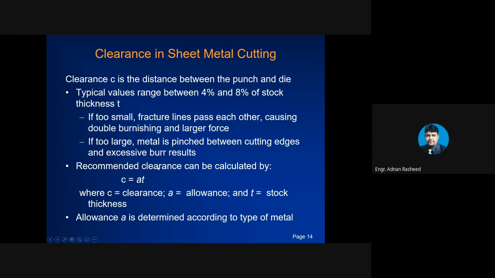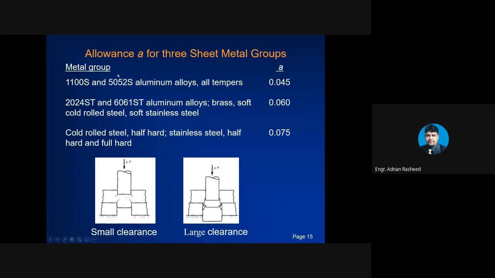The recommended clearance can be calculated by C equals A times T, where C is the clearance, A is the allowance, and T is the stock thickness. Now what is allowance A? This allowance is determined by the type of metal. Based on the type of metal you will have the value of A. You can see the allowance for three sheet metal groups. These are the metal groups: 1100S and 5052 aluminum alloy, all tempers. The value of A will be this, and just like these metal groups, based on the type of metal group you will define the value of A.